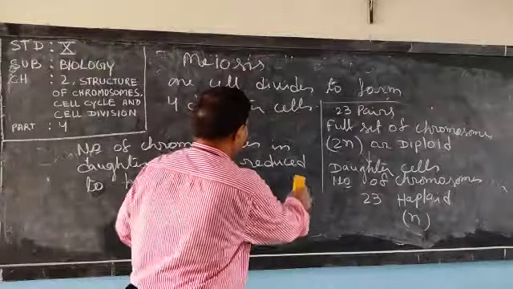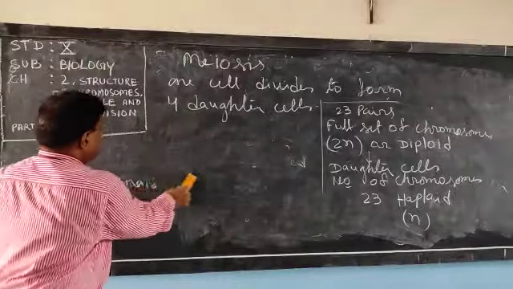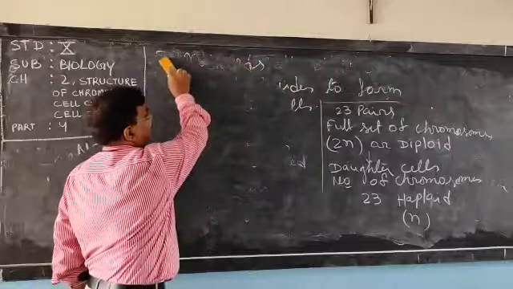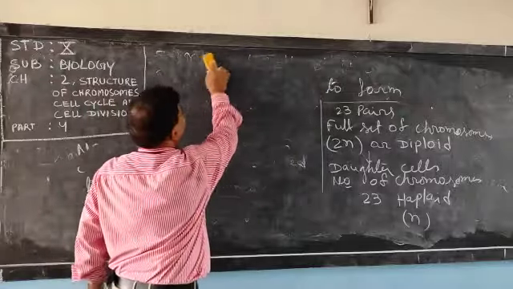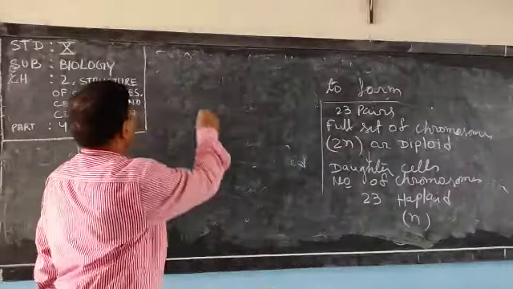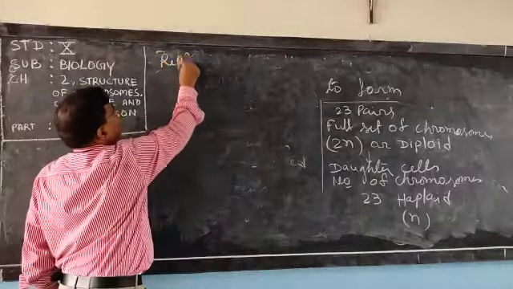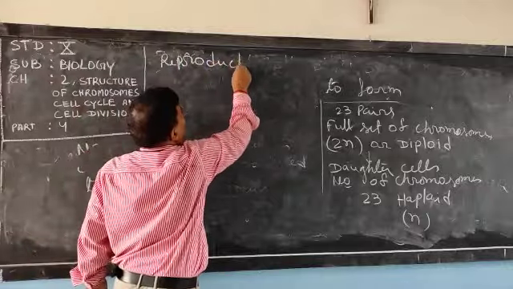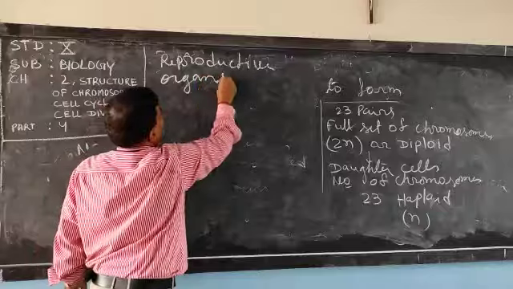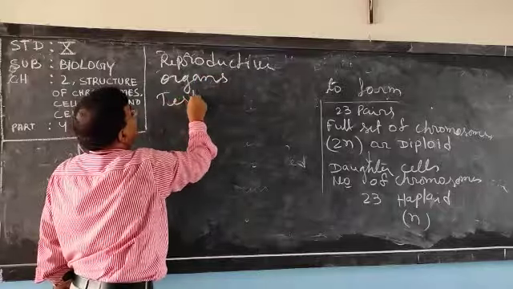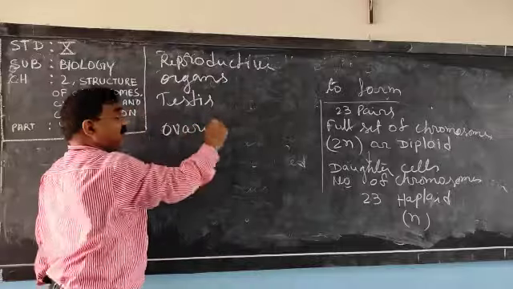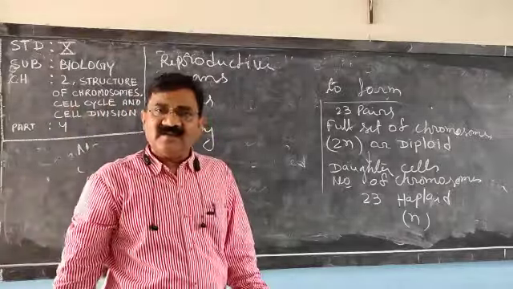Try to understand what I have told you: it takes place in the reproductive organs, and the reproductive organs are the testes and ovary. Can you name the cell produced by the testis?